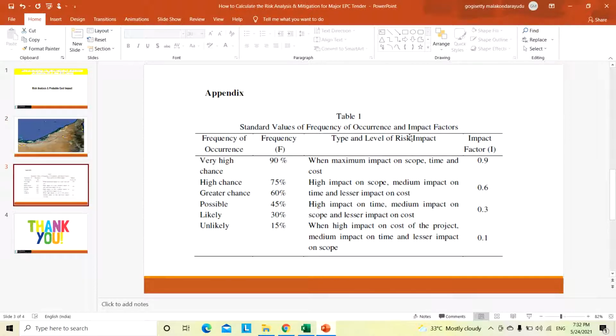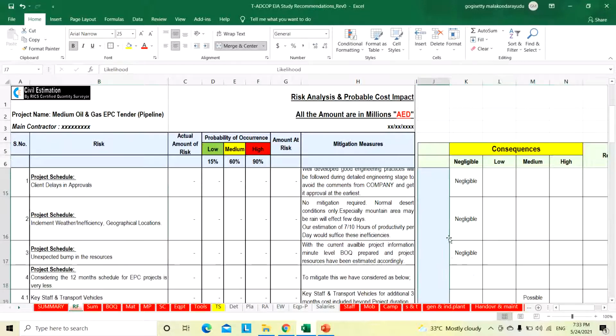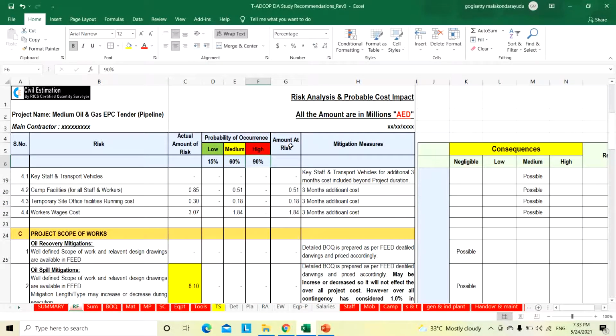Standard values of frequency of occurrence and impact factors: six are there, but we have considered only three. Very high 90, unlikely 50, and up to 75, 60, 30 are there. Instead of that, we have taken only low, medium, high, that is 15, 60, 90. For every risk we have prepared this likelihood and consequences chart. Based on that we applied the probability of occurrence, decided whether it is low, medium or high, and arrived at the total amount of risk.